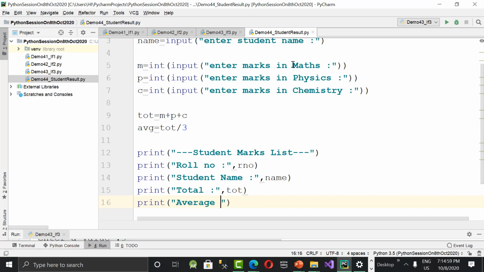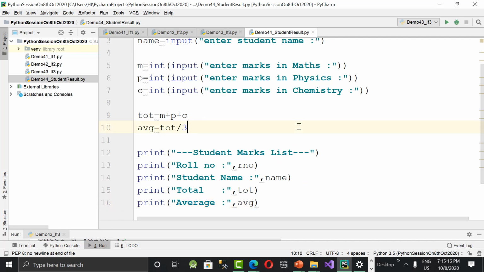So this program is not doing any validation, just simply reading values from the user and calculating total and average, printing for all the students. Whether the student is pass or fail, we'll get total and average. That's all. This is a normal program. Okay, let's run it and check it out.